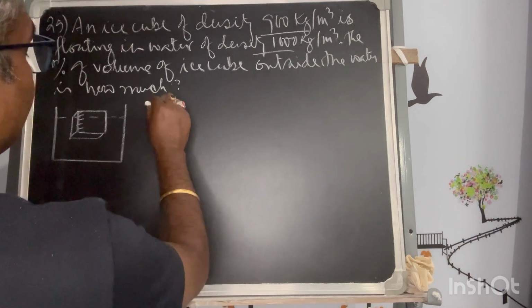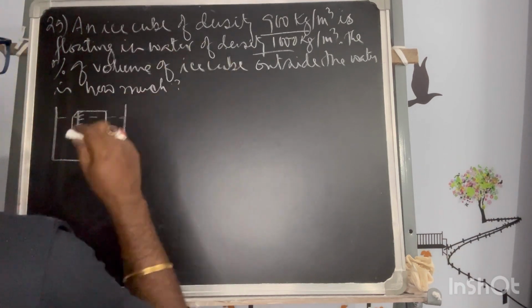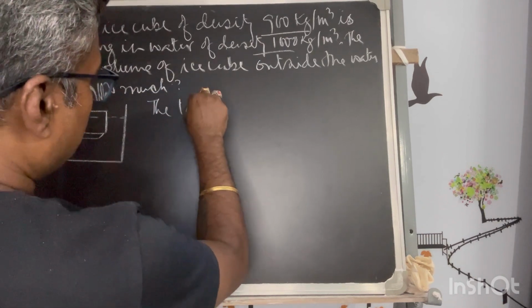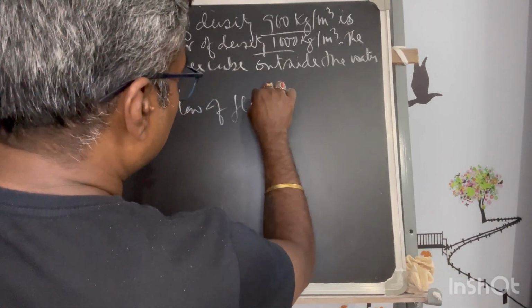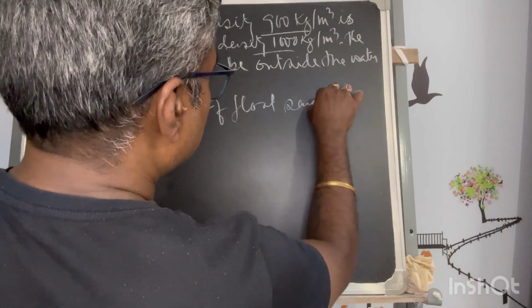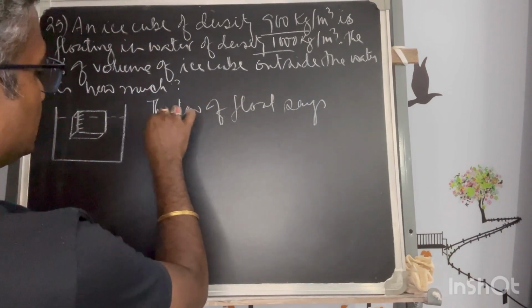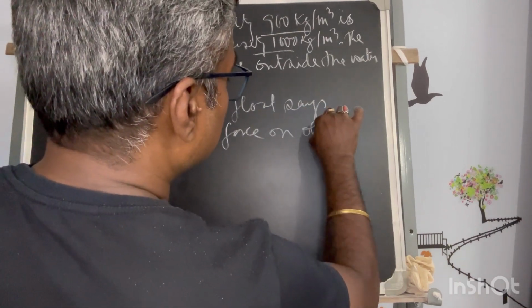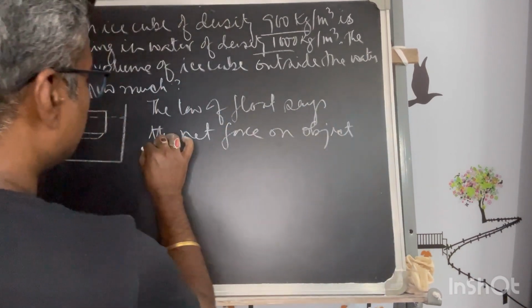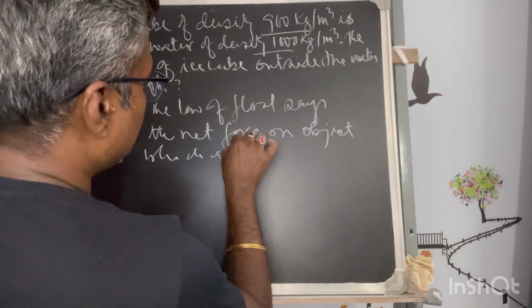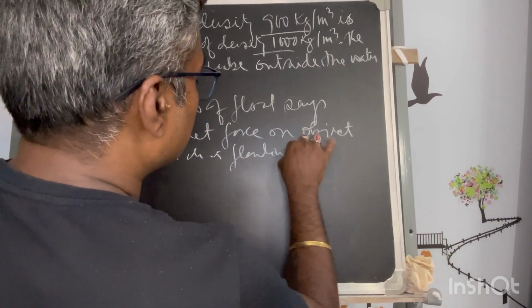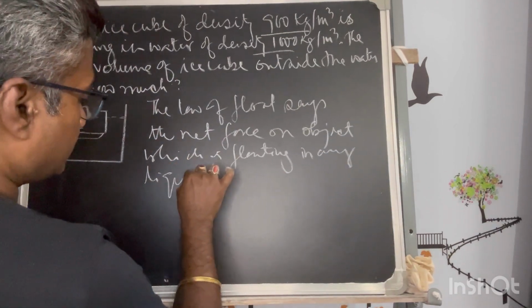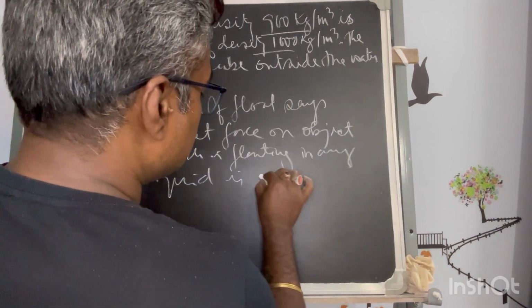Now, the first theory regarding floating: the law of flotation says that the net force on an object which is floating in any liquid is 0.